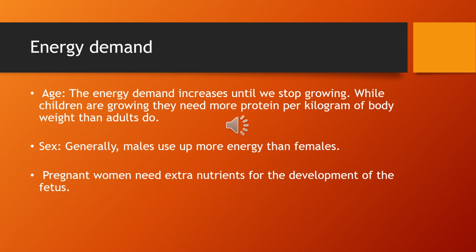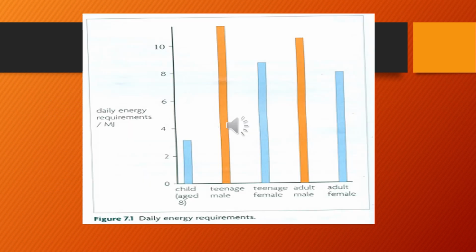So this is how the food or the energy intake is divided normally. If you want to take in anything, you can take according to these requirements. This is a diagram that is showing the energy needs according to age and according to sex.